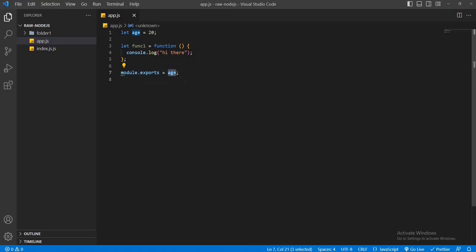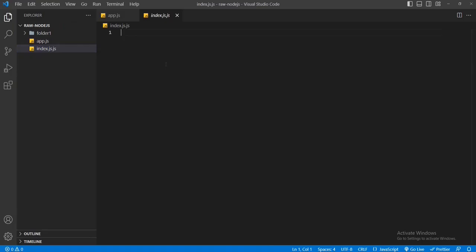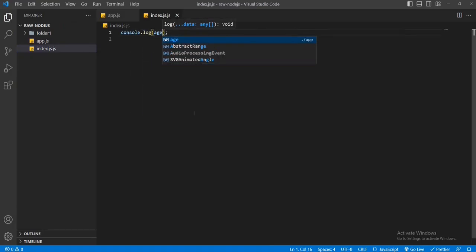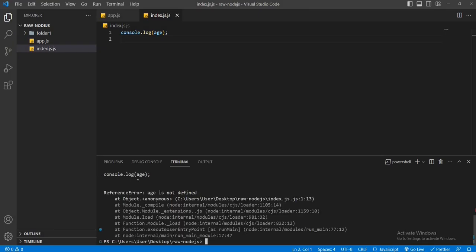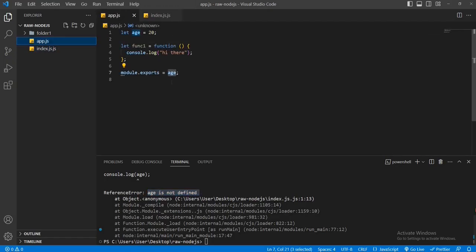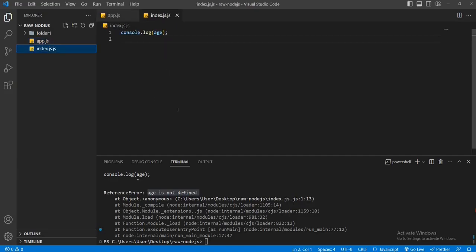Now access this variable age from another file, for example, from the index.js file. Now let's console this variable age. Now save the file, open the terminal, and run this file, node index.js. But you can see we got an error. This age is not defined. What is going on here? I already mentioned this variable age is accessible outside of this file. Now why is it showing this type of error?